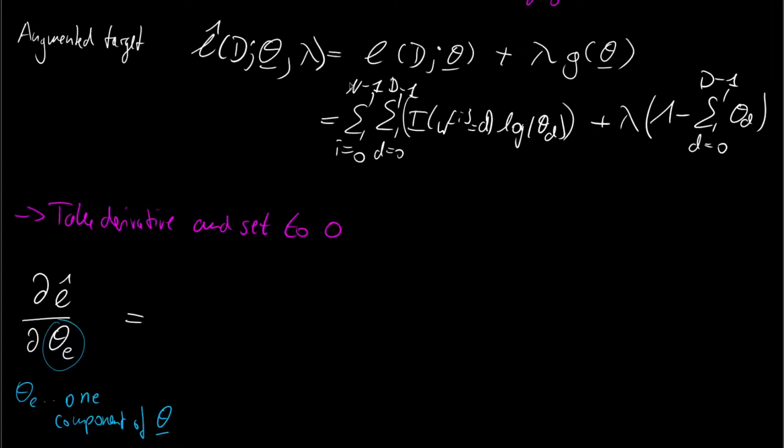Our derivative goes over the first summation, then over the second summation, and then applies to the product of the indicator times the logarithm of theta d. The indicator does not contain any theta e, so this is just ignored. But for the logarithm of theta d, since we have a summation going from d is 0 to capital D minus 1, at a certain point it will take the value e, and then we have a theta e.